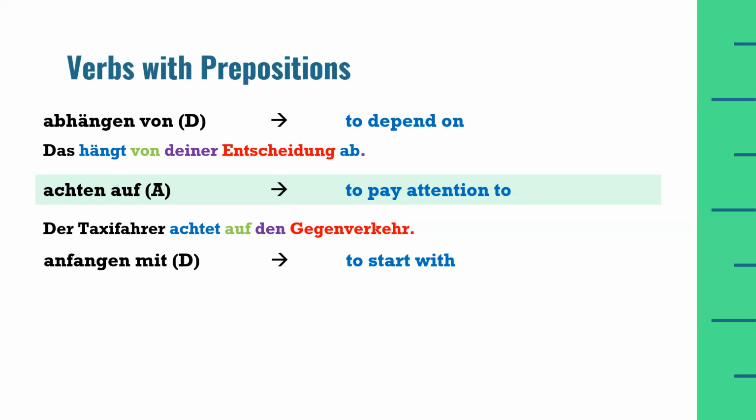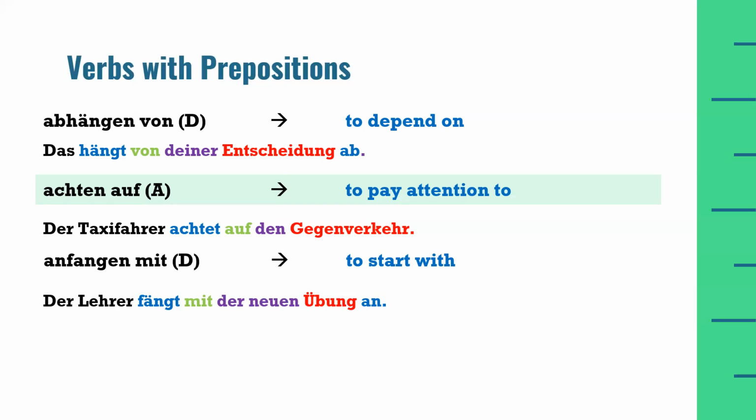Anfangen mit, to start with. Der Lehrer fängt mit der neuen Übung an. Anfangen is a separable verb, which means we have to put the prefix at the last position and we have to conjugate fangen according to the subject, which is der Lehrer.